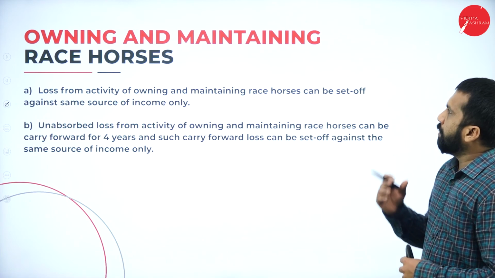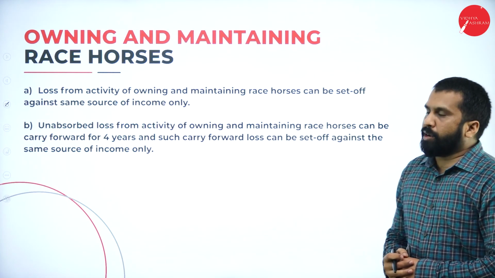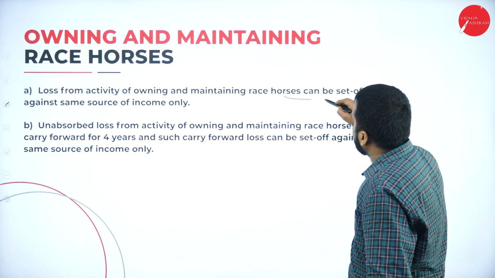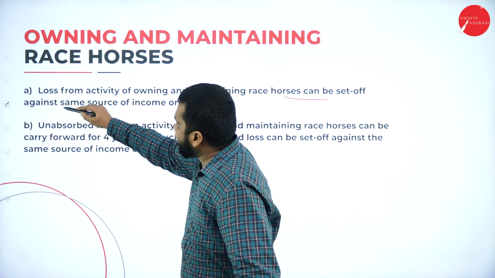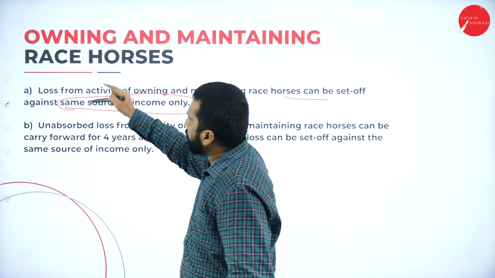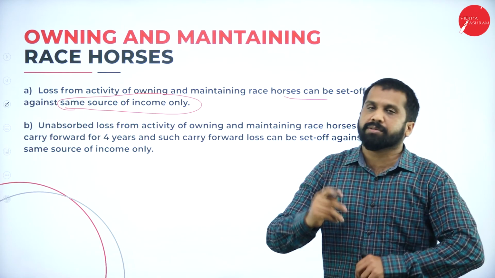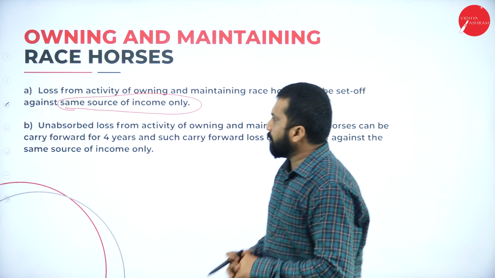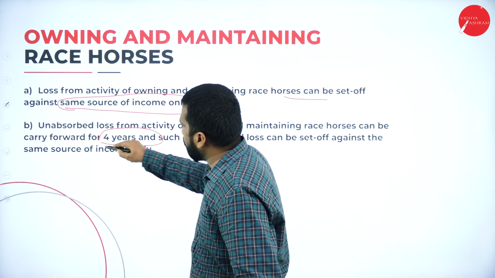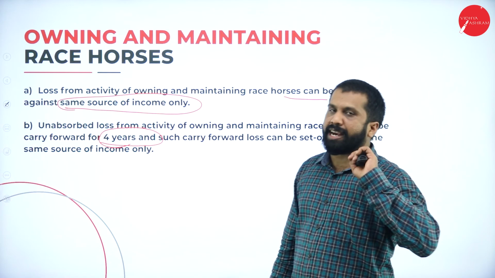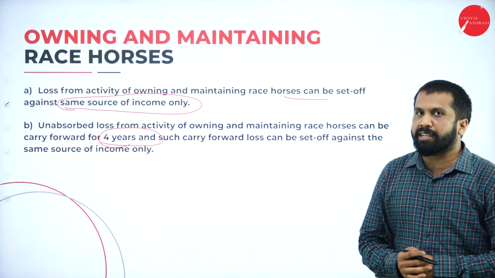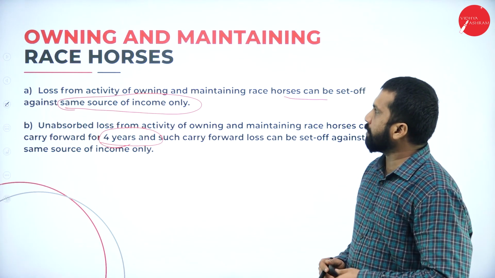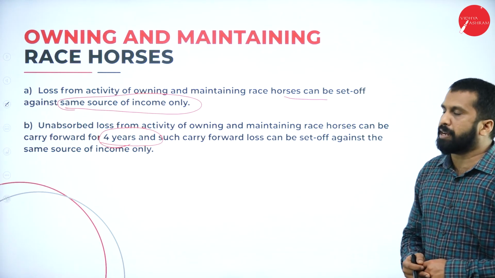Next, owning and maintaining race horses. Under this, loss from the activity of owning and maintaining horse races can be set off against the same source of income. You can adjust with horse race only. You cannot adjust with other types of income. But how many years can you carry forward? Up to 4 years. Hope you are clear. Up to 4 years you can carry forward. Now, your horse race is also done.